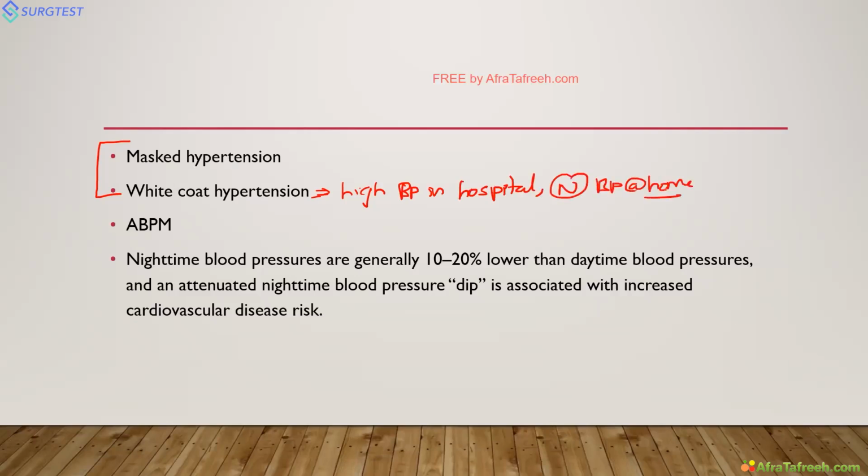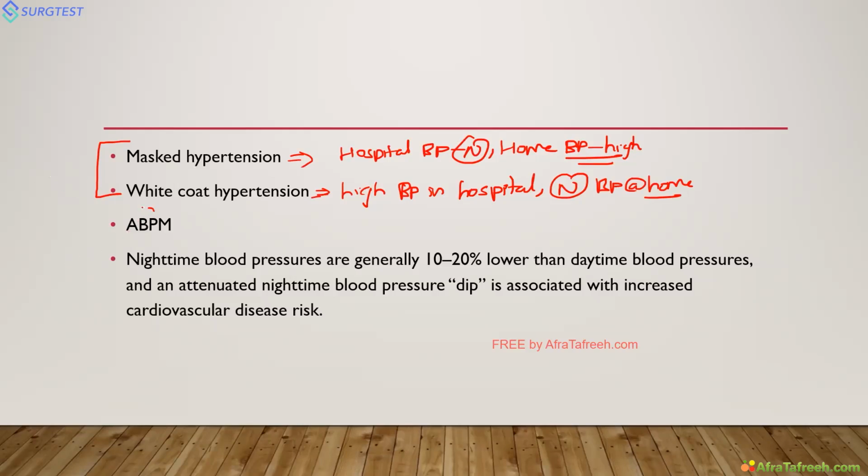But the most dangerous one is masked hypertension. Whenever the patient comes to the hospital, the hospital BP will be normal, but at home the patient's BP is high. So we often miss this when we check office blood pressure measurements. This can be overcome by ambulatory blood pressure monitoring.